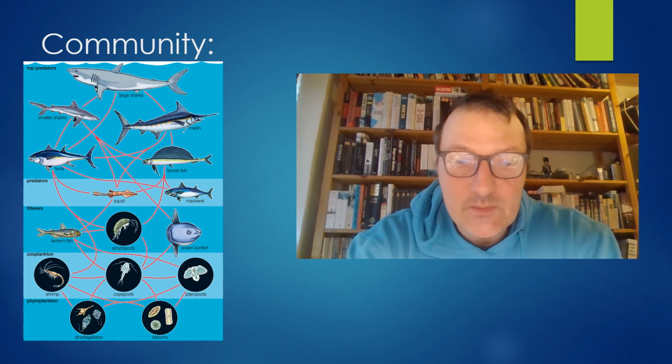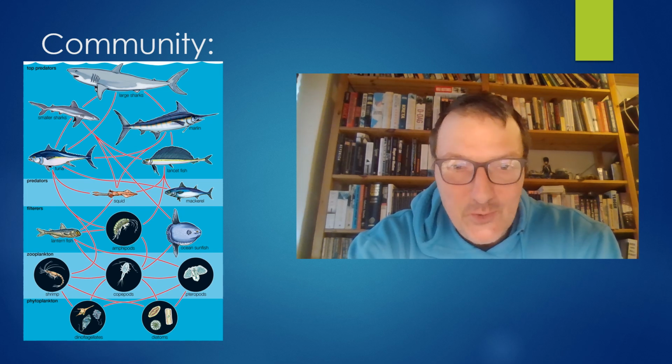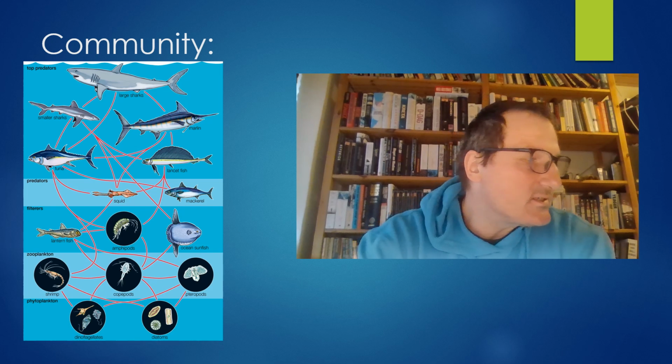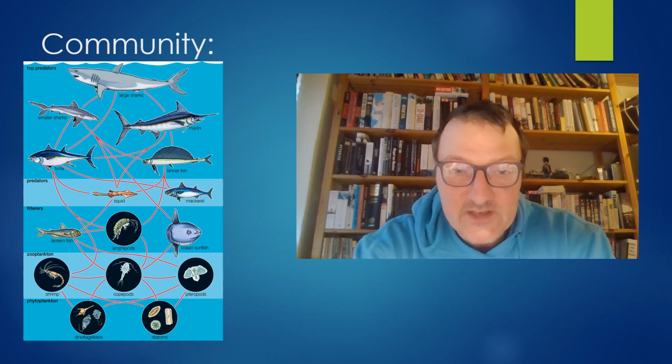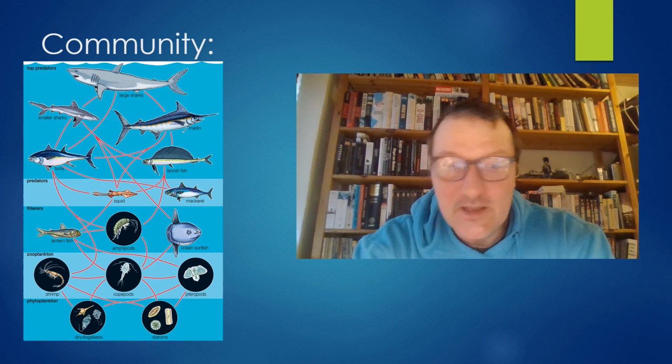Now, the word community might mean something different when we just use it in normal English, but in scientific English, a community is the definition of all the populations of all the different species in a specific area at a specific time. So, for example, on my coral reef, we might have a community of 50, 60, 70 different species living in different populations in the same community.